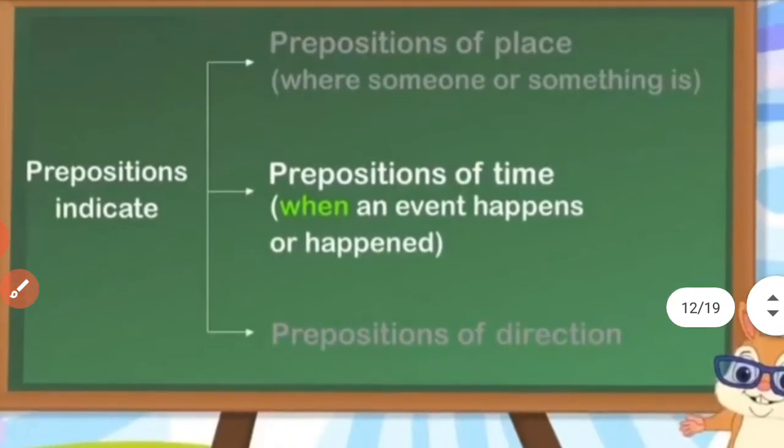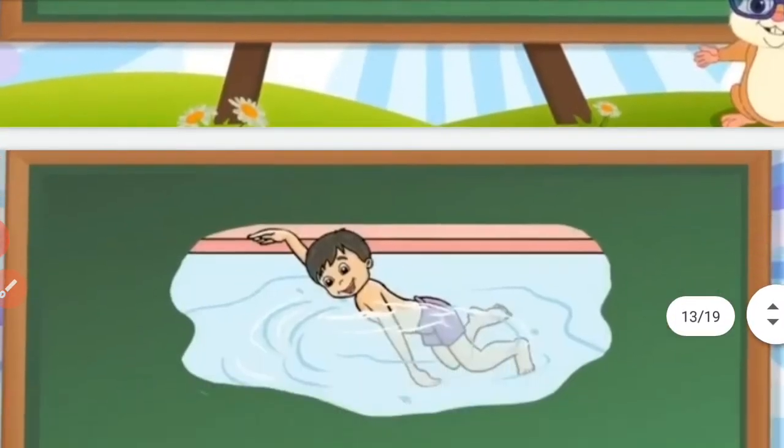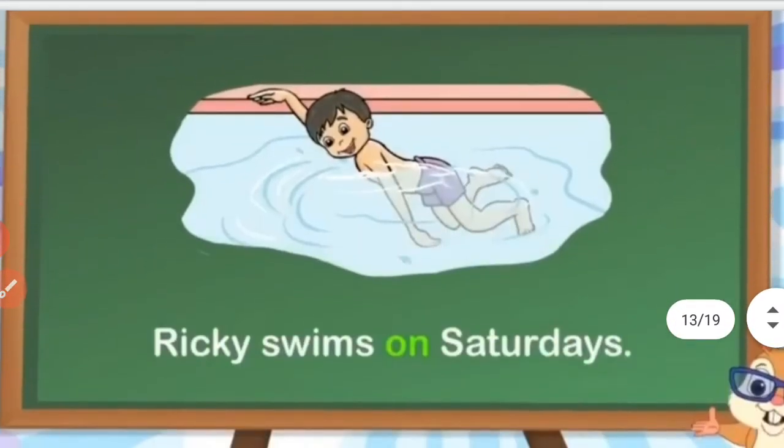So now second one is preposition of time, when an event happened. We could understand it from one more example. Here in this sentence you could see a boy is swimming, whose name is Ricky, is swimming in the water. The statement is Ricky swims on Saturdays.